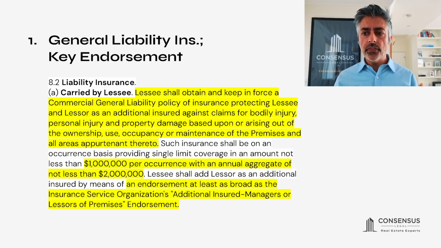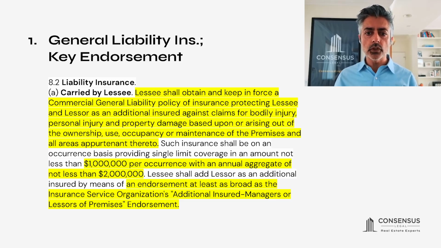And the way you want to think about this is, this secures lessee's indemnity obligation. So paragraph 8.7 of the lease provides that lessee indemnifies lessor in connection with claims that arise relating to its use of the premises. So lessee has that indemnity obligation in 8.7. But how is that obligation secured? It's secured through lessee obtaining insurance.